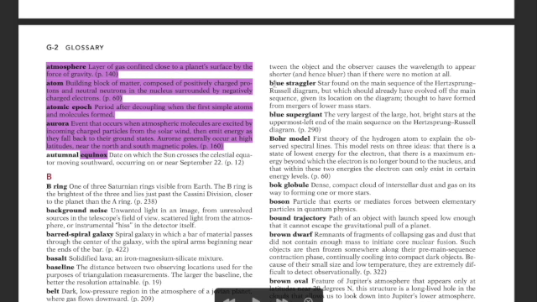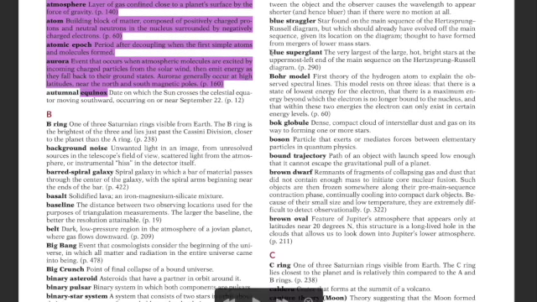Okay, next is blue straggler, a star found on the main sequence of the HR diagram but which should already have evolved off the main sequence, giving its location on the diagram, thought to have formed from the merger of lower mass stars. We are going to learn it in the upcoming lessons. Okay, next is blue supergiants. Wow, the very large of the large, hot, bright stars at the upper left of the main sequence of the HR diagram.